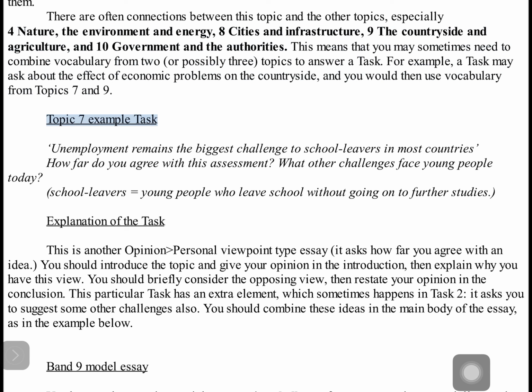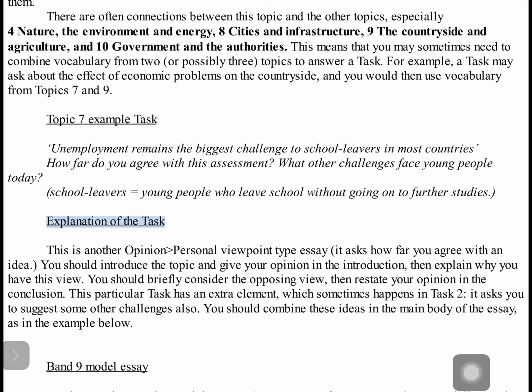Topic 7 Example task. Unemployment remains the biggest challenge to school leavers in most countries. How far do you agree with this assessment? What other challenges face young people today? School leavers equals young people who leave school without going on to further studies.